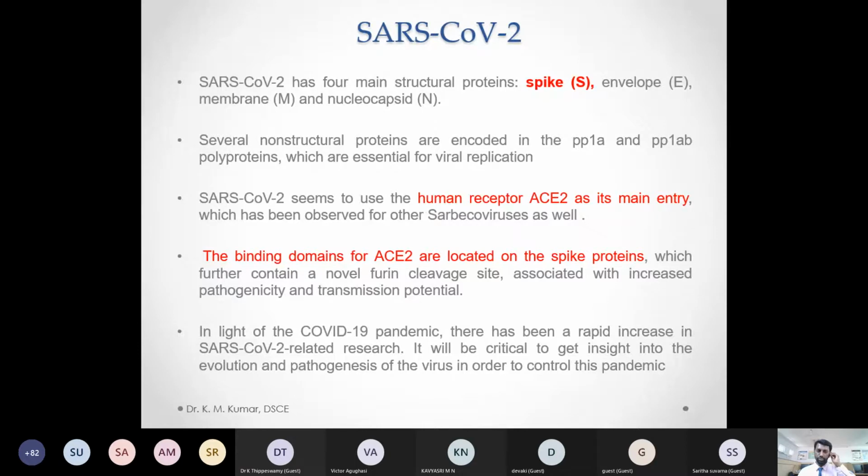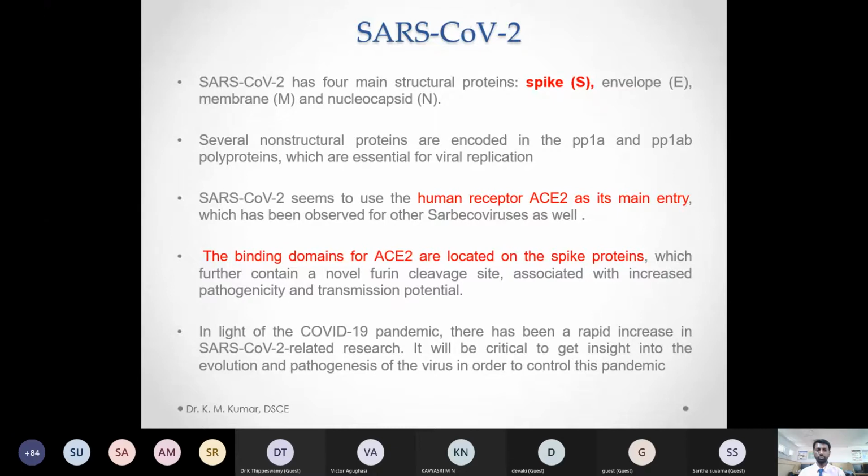Before we start, I'll give a brief introduction. I'm not going into detail because everybody knows about SARS-CoV-2. We're just going to have an idea of SARS-CoV because we're going to use some data sets related to this virus. If you know a few things about it, it will help us understand the sequence level and structure level of the spike proteins and SARS coronavirus proteins.